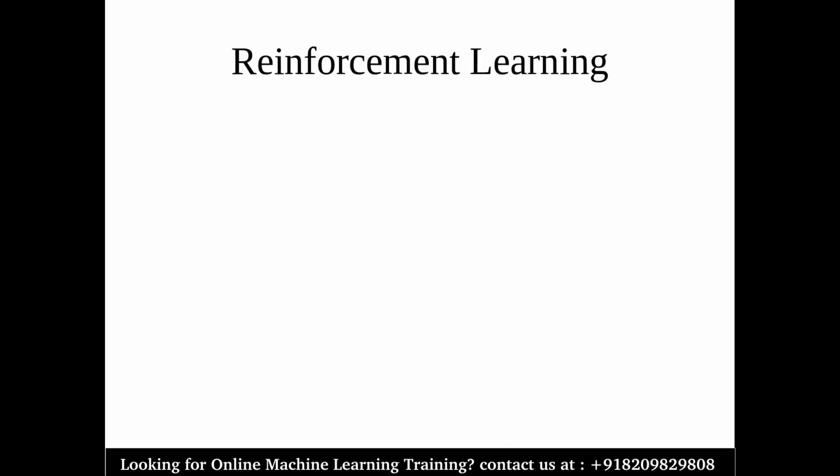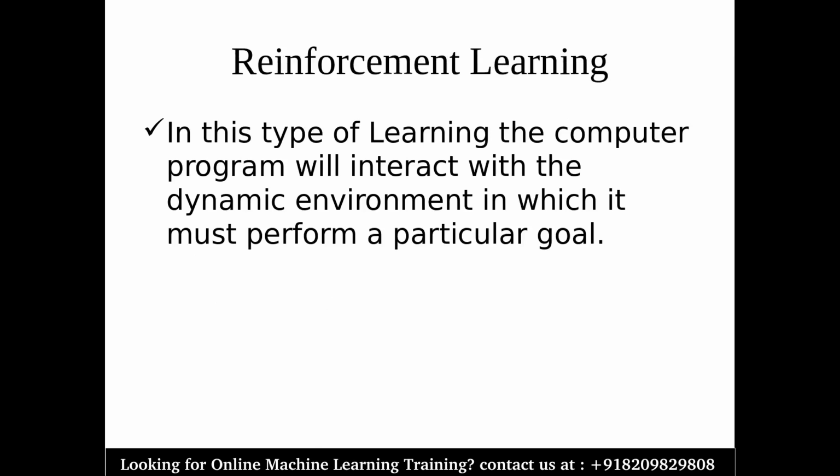Now the next one is reinforcement learning. Reinforcement learning is a type of learning in which the computer program will interact with the dynamic environment in which it must perform a particular goal. In short, in reinforcement learning we are creating a program that will interact directly with the environment, with nature, and based on that it is going to generate some result, it is going to perform an action.